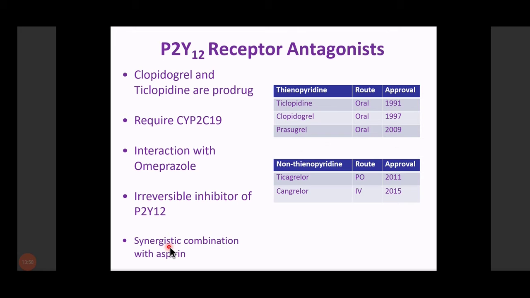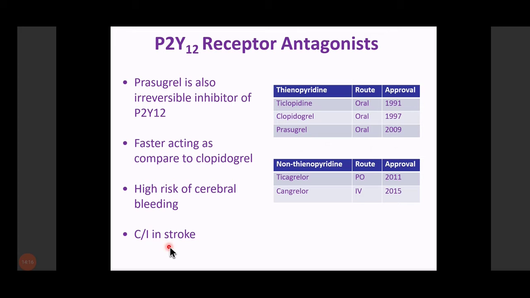If they are not activated, how will they produce action? These two are irreversible inhibitors of P2Y12, and they show a synergistic combination with aspirin. Usually in the ICU or any other setting, we combine aspirin with clopidogrel or ticlopidine to reduce the dose of aspirin as well.